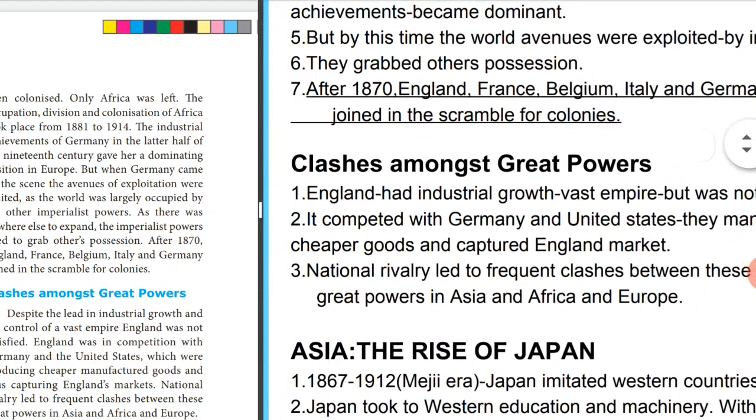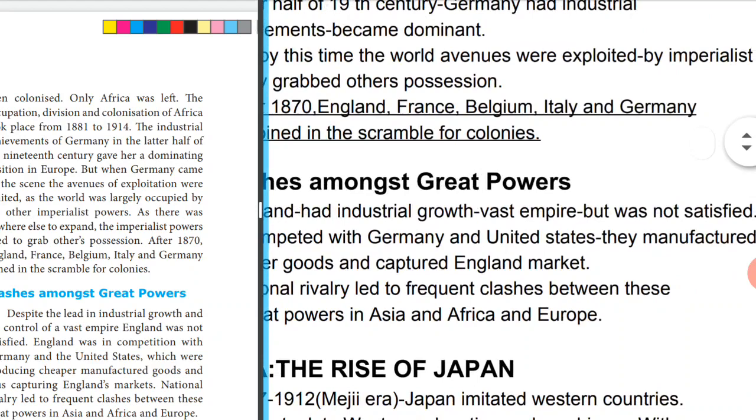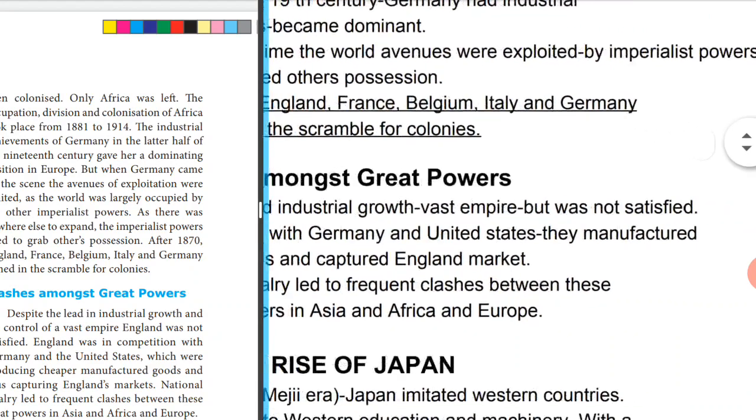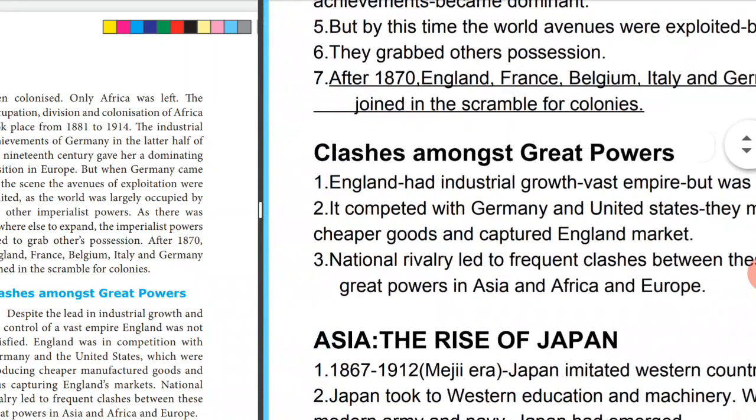So England started to compete with Germany and the United States, the USA, because these two countries manufactured cheaper goods and captured England's market. So you must remember, England was in competition with Germany and the United States, because they were producing cheaper goods.